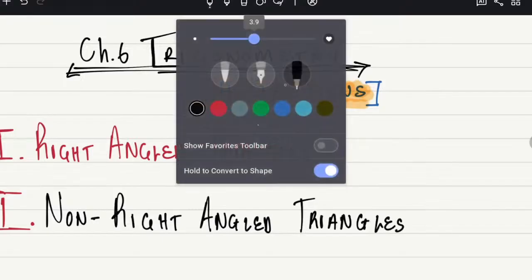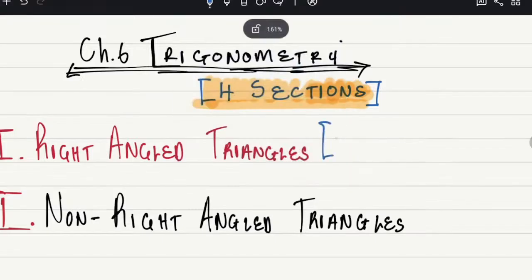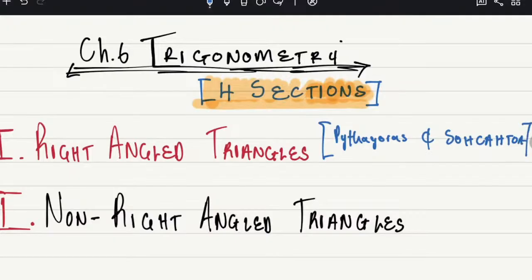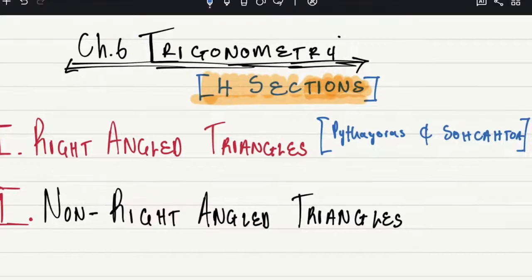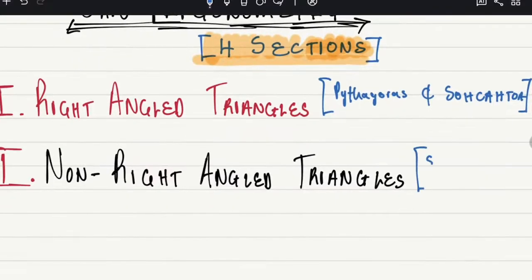Yes. So in the first section, you do right angled triangles, and you must know Pythagoras theorem, and you must know SOHCAHTOA. These are the 2 things you do, but they are strictly for right angled triangles. You hear me? Yes, sir. Are we together here? Yes. Then you come here, you do sine rule, you do cosine rule, and you do a new formula for area of triangles, which is area is half ab sine C. This is going to be a new formula which you're going to do here.